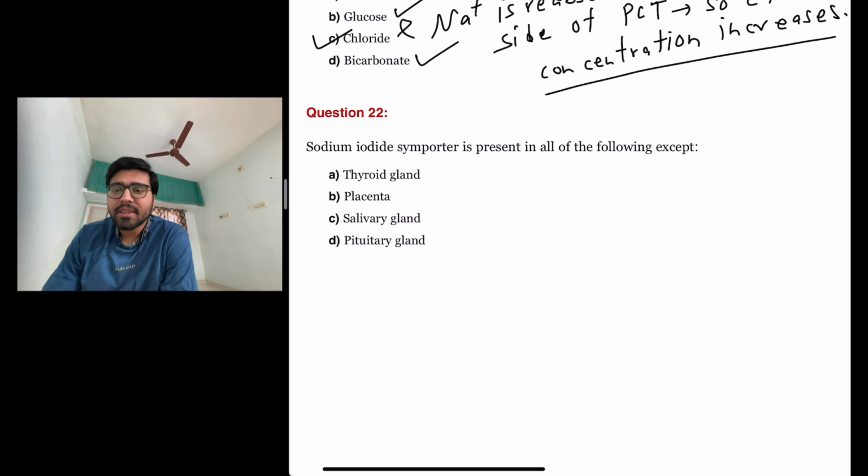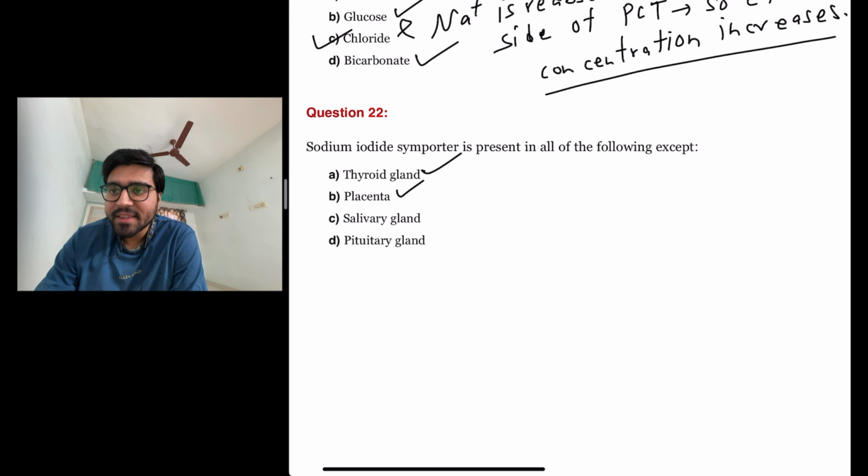The next question is: sodium iodide symporter is present in all of the following except thyroid gland? Yes, it is present in the thyroid gland. Placenta? Yes, it is present in placenta, as well as in the salivary gland. But it is absent in the pituitary gland. So the answer here is D, pituitary gland.